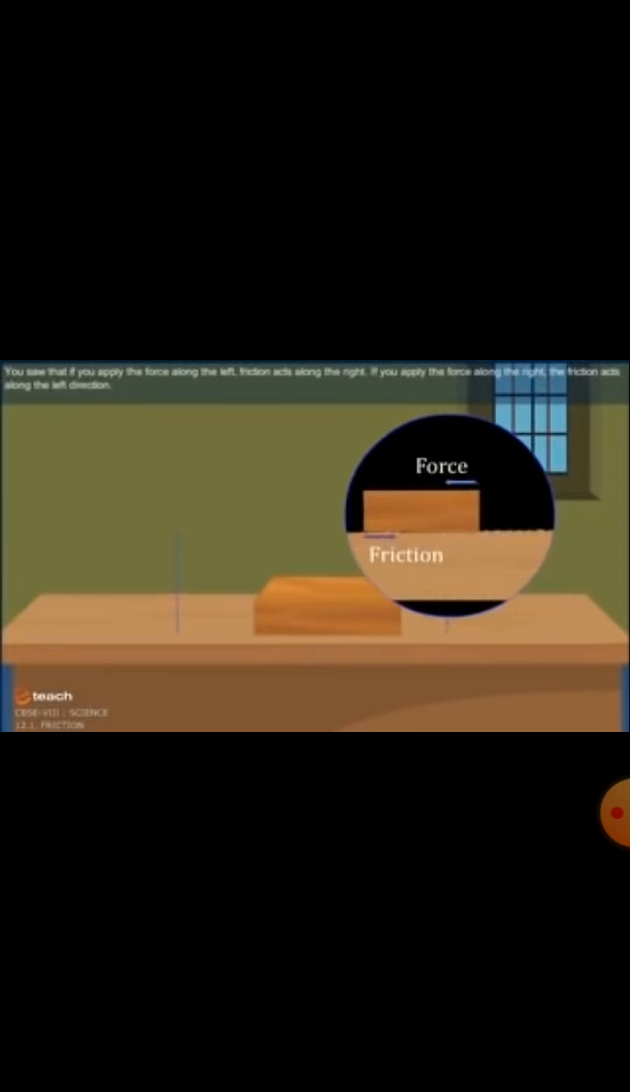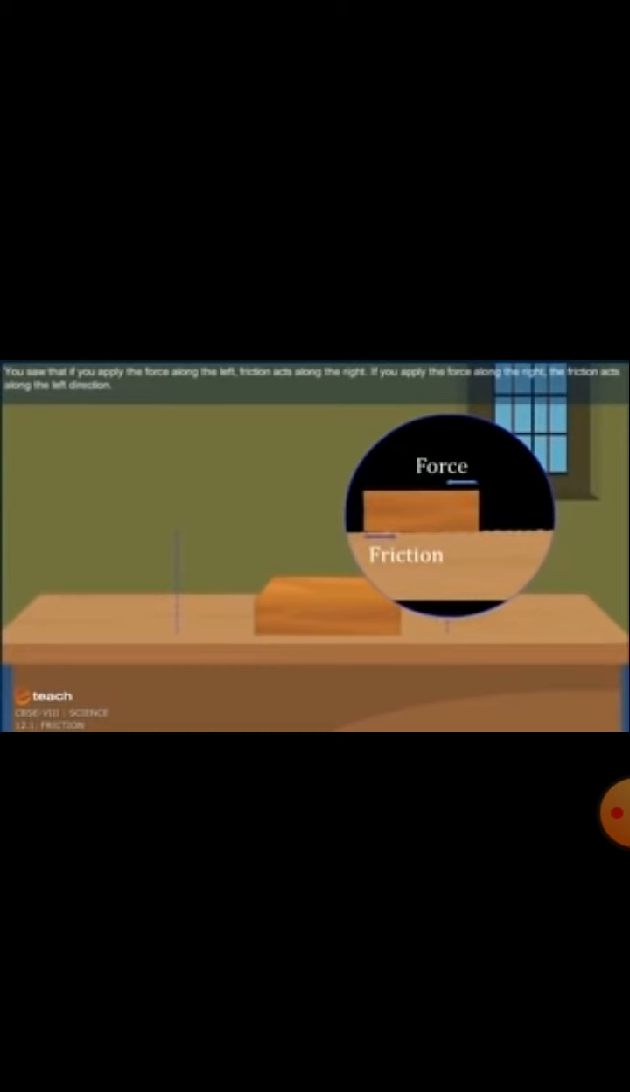Let us perform an activity. We slide or push a wooden block from one side on a table. It will slide and stop after some time. And when we push from the other side, it will move in that direction and stop after some time. So what is happening actually? A force comes, which is called the frictional force, which opposes the motion of an